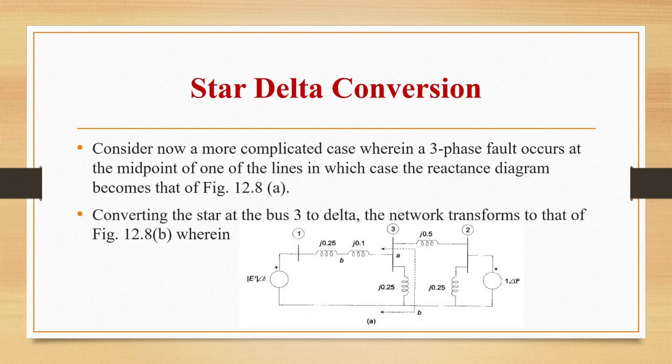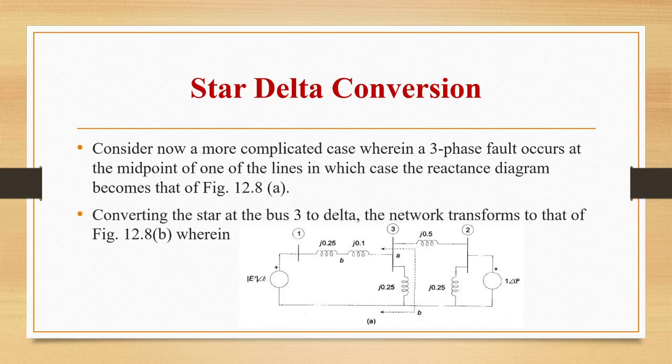Star delta conversion. We will now consider a more complicated case wherein a three-phase fault occurs at the midpoint of one of the lines, in which case the reactance diagram becomes like this. Now by using the technique of star delta conversion, the reactance diagram has changed.